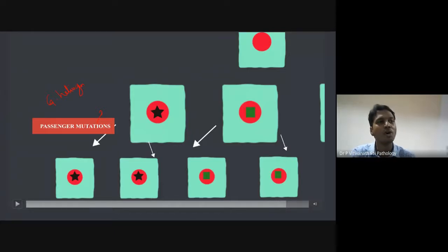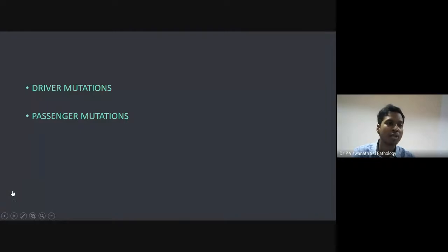So you can have subsets of these clones within the same tumor complex. That is the idea of this. So remember, there are two types. One is the driver mutations, which give this cancer cell a stem cell-like property, that is, the cell will start to divide, whereas passenger mutations lead to heterogeneous properties.